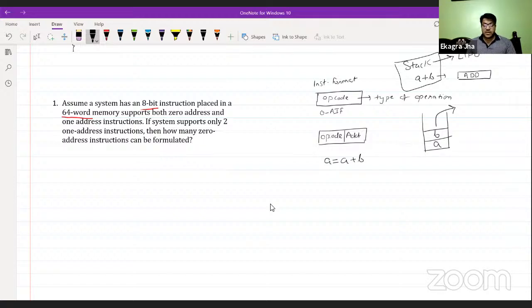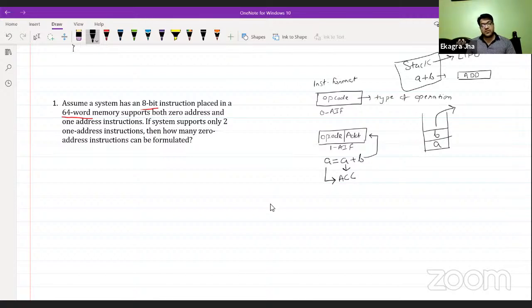Okay, so here you are having two operands, but in the one address instruction format, we can only have one address field. Okay, fine. So one address field is actually for the second operand. The second operand is stored using the instruction format. What about the first operand? The first operand is by default stored in the accumulator register, and the same accumulator is going to be the destination also. This is all about one address instruction format.